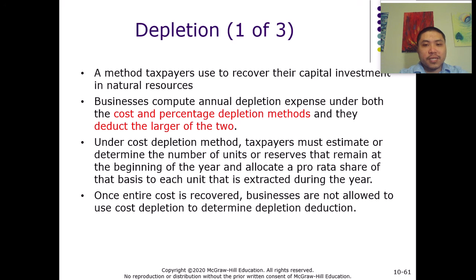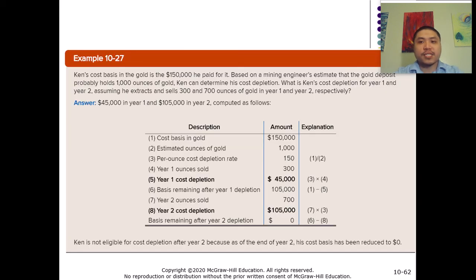So under the cost method, how do taxpayers recover? Basically, they have to estimate the number of units that they may get from the mine, from the reserve, and then allocate a share of the basis to each unit they extract during the year. Once they recover the entire cost, they are not allowed to use the depletion method to recover the cost anymore. So let's look at this example. Maybe it's going to help you understand this method more.